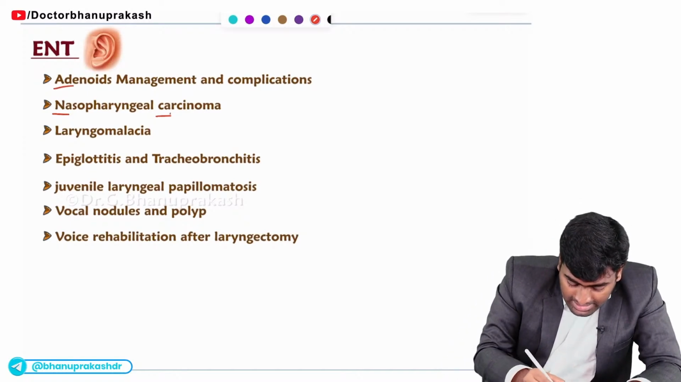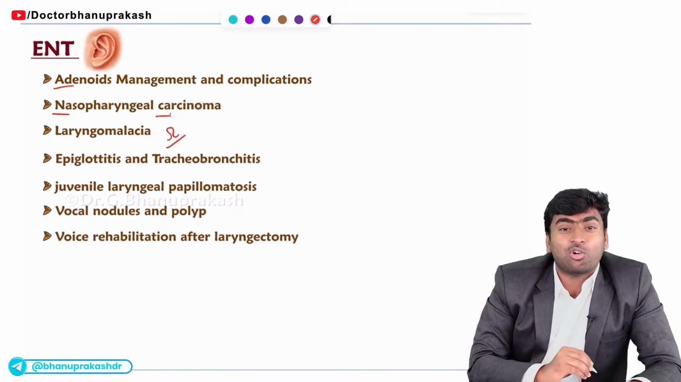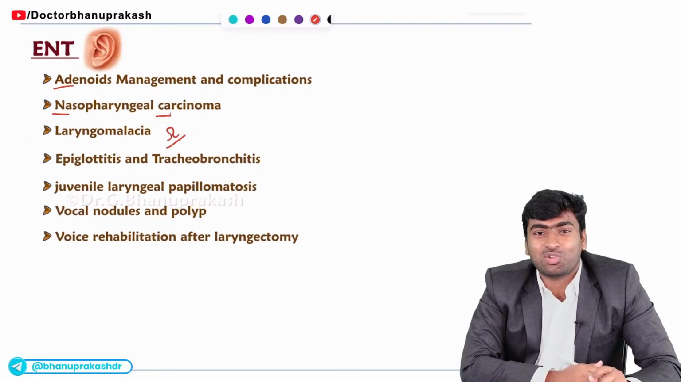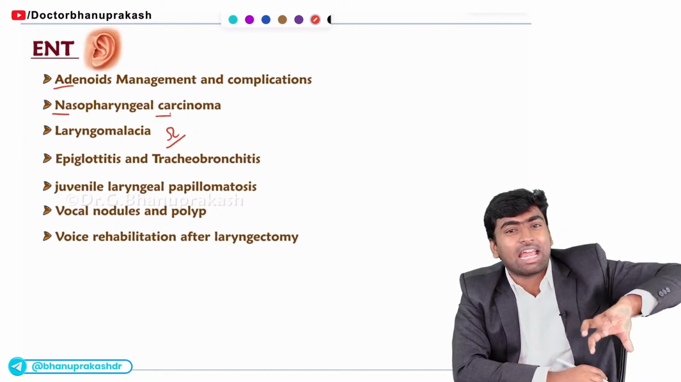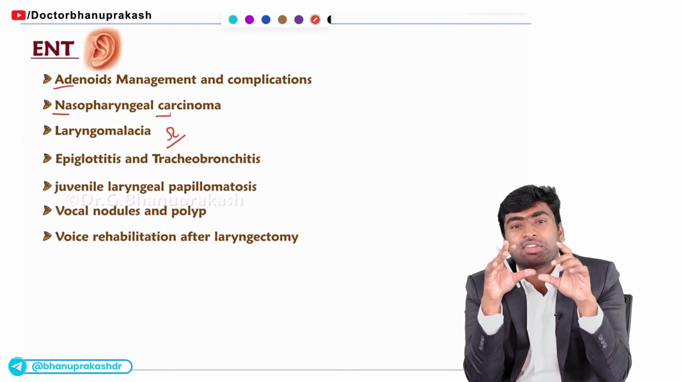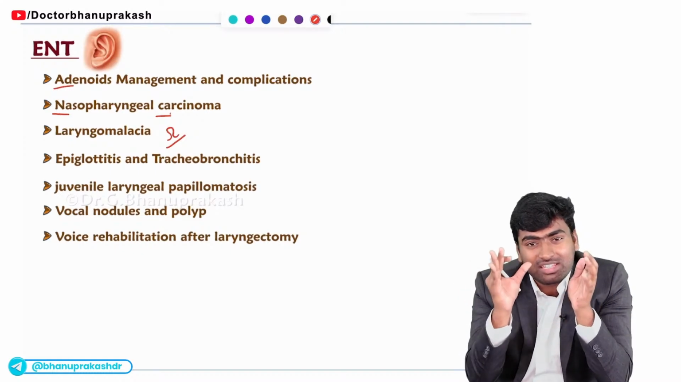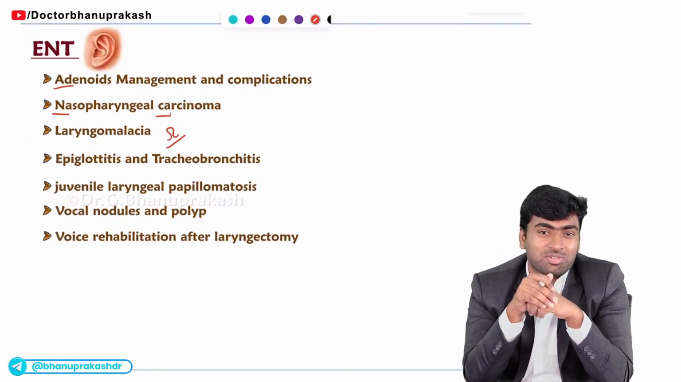Fine. In the case of laryngomalacia, they will give the omega-shaped epiglottis, and they will ask which of the following symptoms can be presented in this child. Or else they will give the typical history along with this image. They will ask what the diagnosis is in this case. Fine.